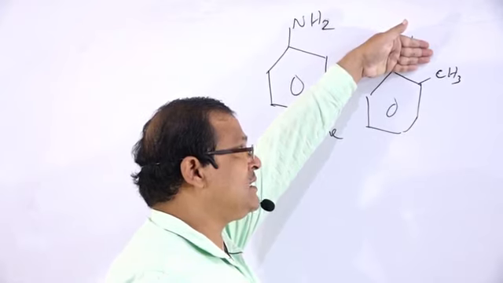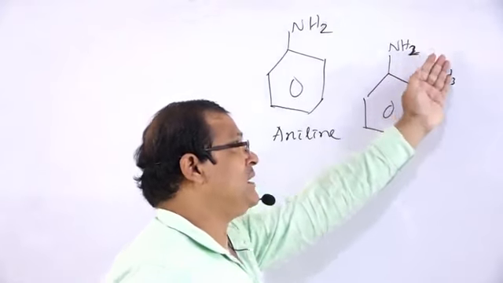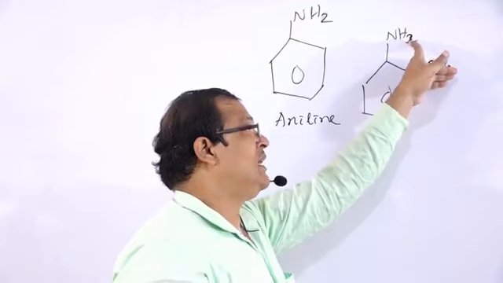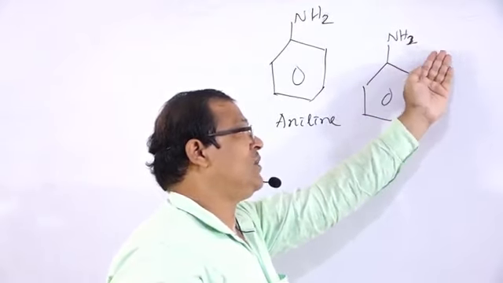Benzene that contains CH3 is known as toluene. Benzene that contains NH2 is known as aniline. This is aniline, this is toluene.